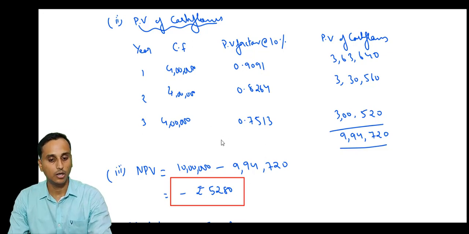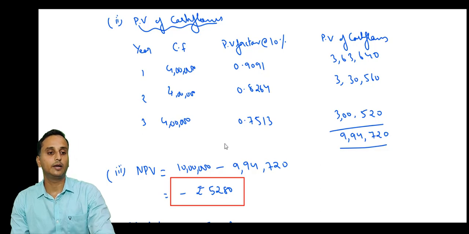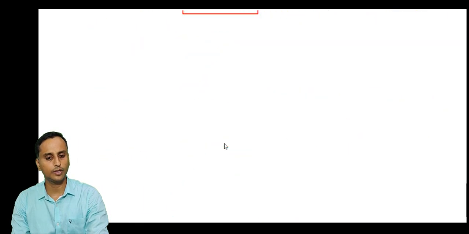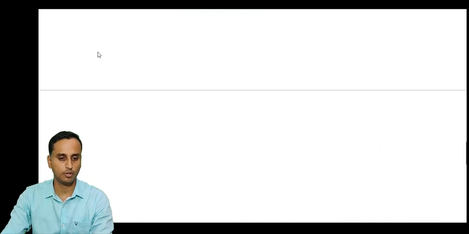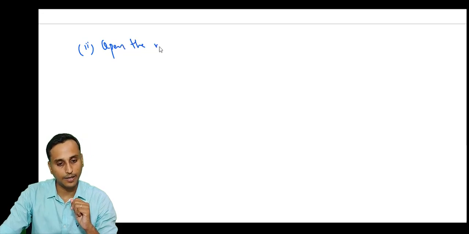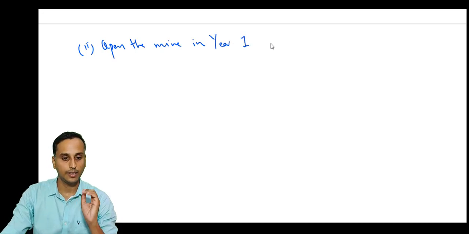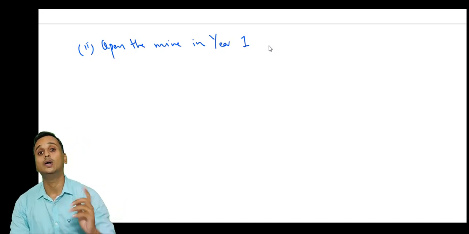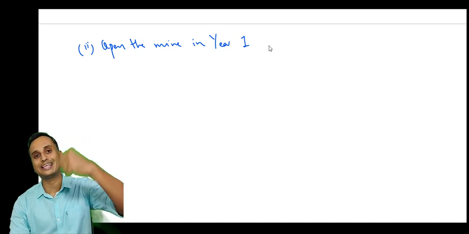Okay, so now we are clear that the mine should not be opened in year 0. So what about at the end of year 2? Should the mine be opened at the end of year 2? Let's see what will happen. If we open the mine in year 1, can you just open the mine in year 1? No, you should open the mine in year 1 when the price is high.